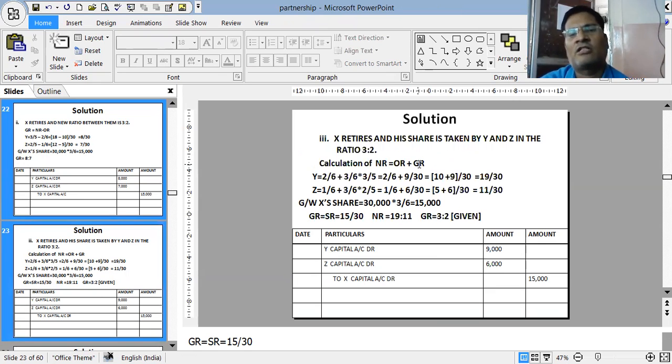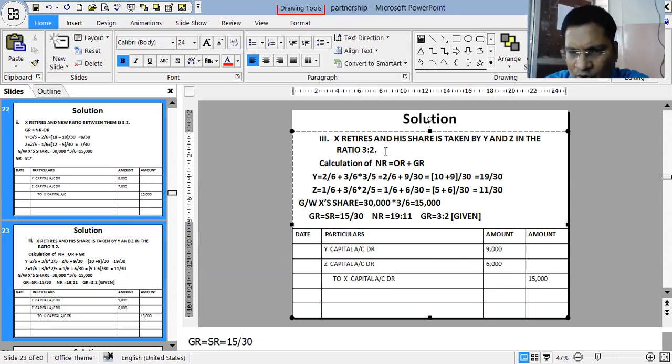Then comes the third type of sum. X retires and his share is taken by Y and Z in the ratio 3:2. So in this sum, the new ratio is not given. We don't need to calculate the new ratio, though I have shown you how to calculate it, students, but there is no need. In this sum, the gaining ratio is already given, 3:2.